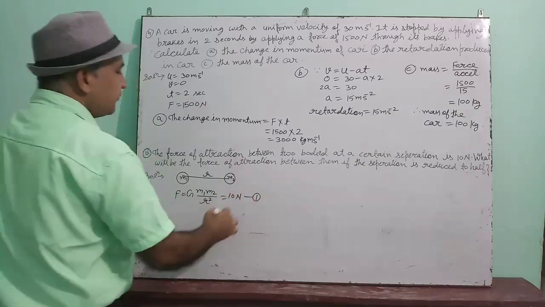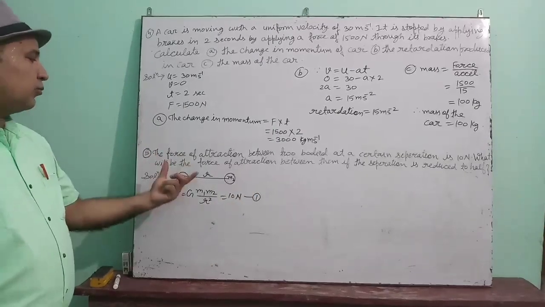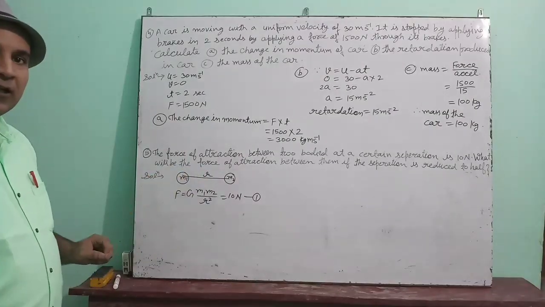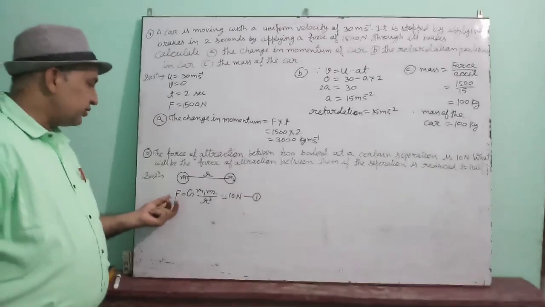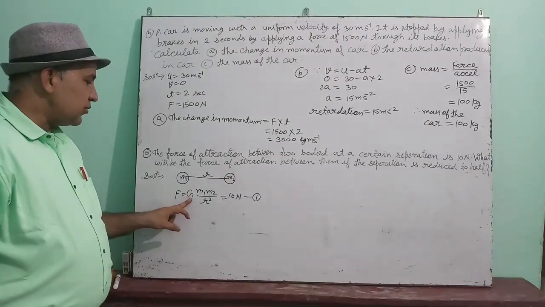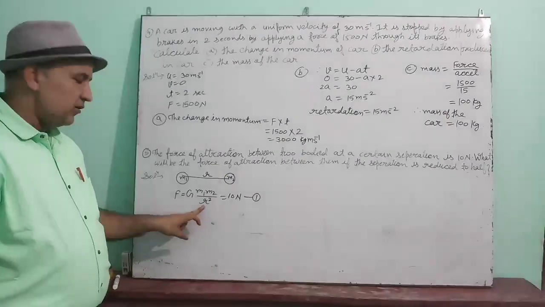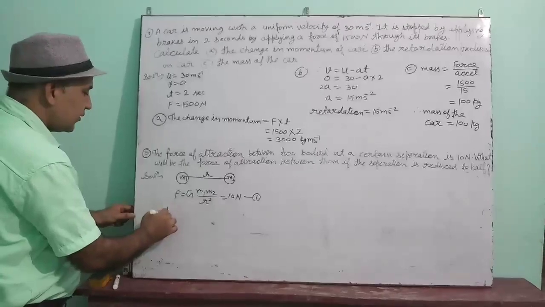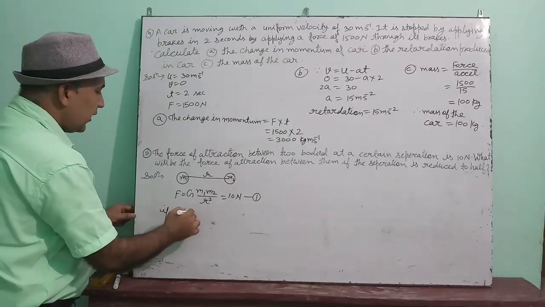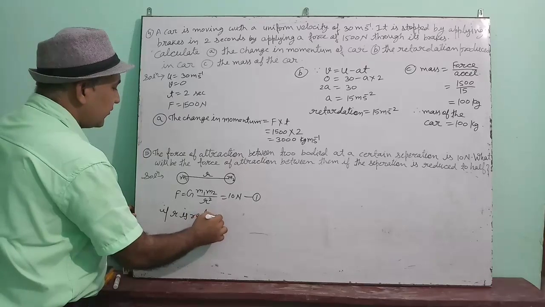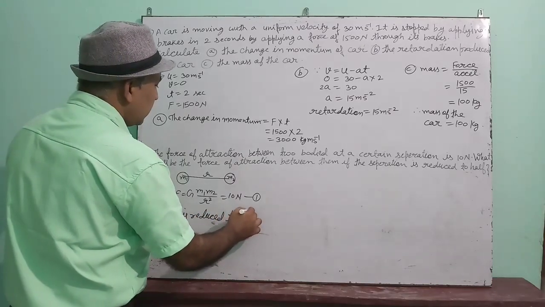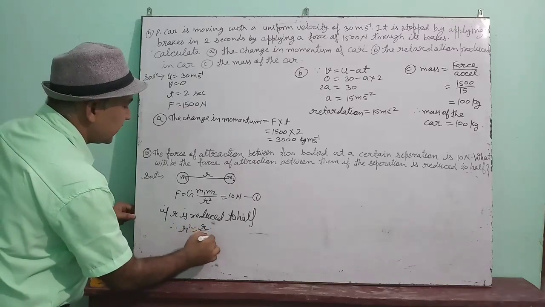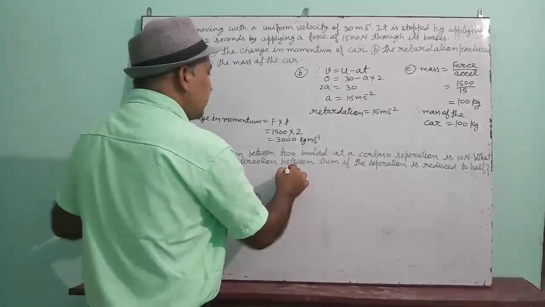This is given. Understood? Suppose the two bodies are of mass M1 and M2 and the distance between them is R, then from the universal gravitational law, F is equal to G M1 M2 upon R square, where G is the universal gravitational constant. Now, if R is reduced to half, that means suppose the new separation is R by 2, then what will be the force?